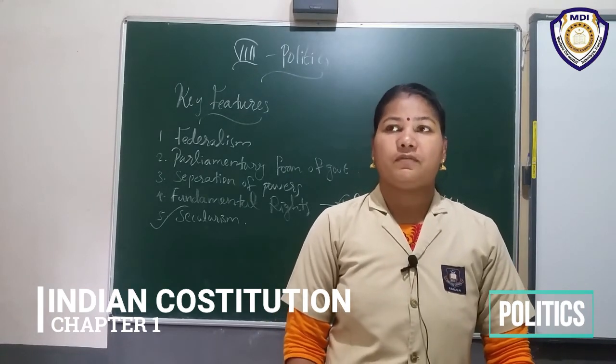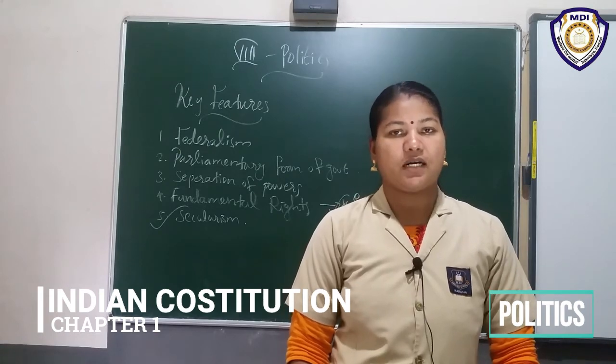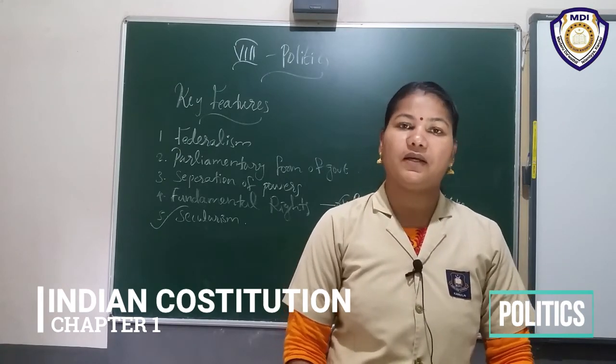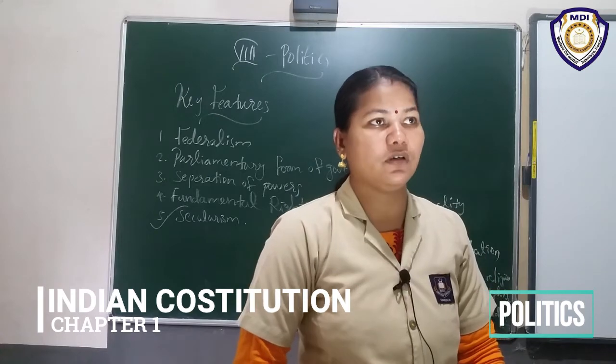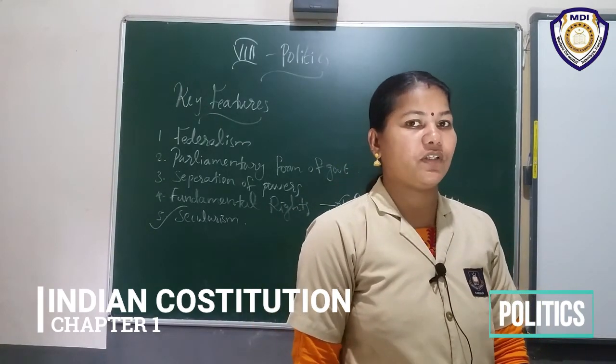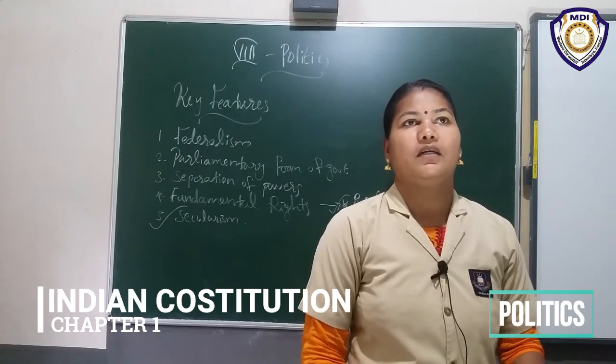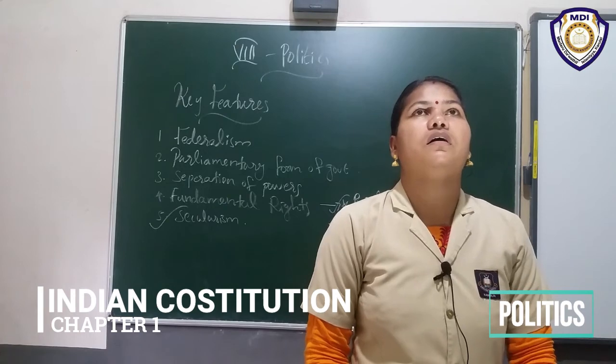Then I will give question answers later. You want to study all the question answers. Regularly read your textbook very carefully, and also prepare 21 one-word questions. 10 questions maybe you prepared earlier, now the remaining 10 also.